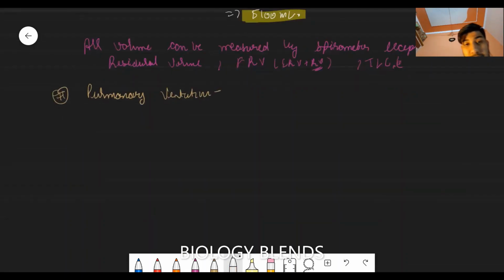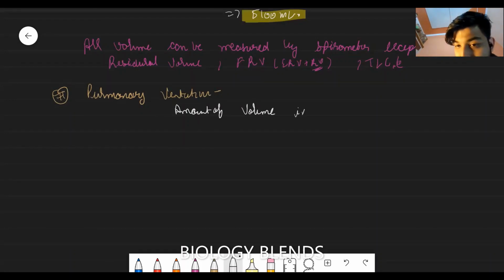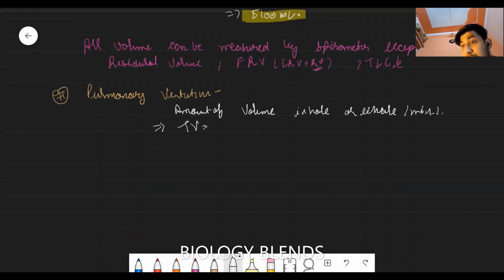In normal breathing, tidal volume is 500 ml and the breathing rate for an adult is 12 per minute.